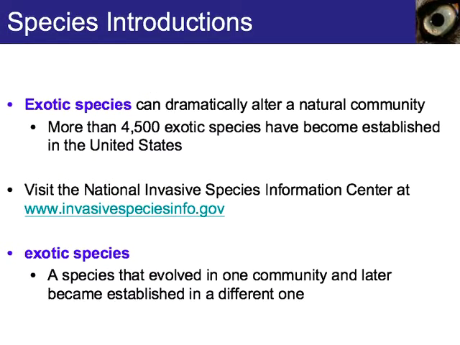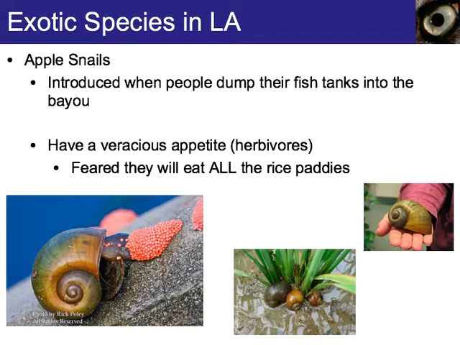Other species are called exotic species. Exotic species can dramatically alter a natural community. More than 4,500 exotic species have become established in the United States, and you can actually see what some of these exotic species are by visiting this website. Exotic species are species that evolved in one community and later became established in a different one. There are a lot of different exotic species in Louisiana, and actually Science Distilled this Thursday is going to be going over some of those in greater detail.